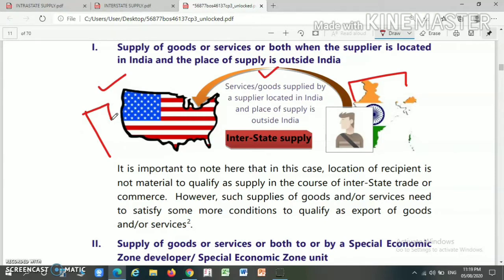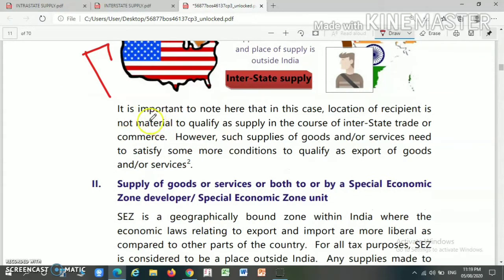Here you need not see where the recipient is located. The recipient may be located in India, but if your place of supply is outside India and the supplier is located in India, then it will be considered as an interstate supply.